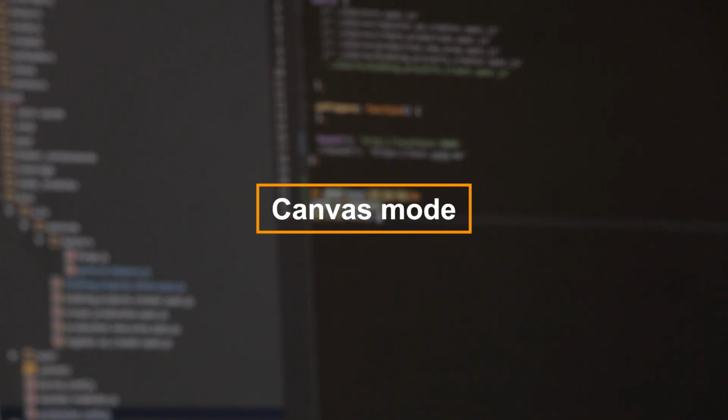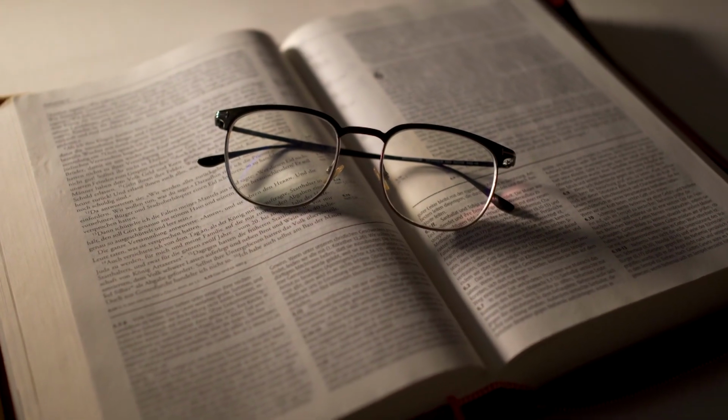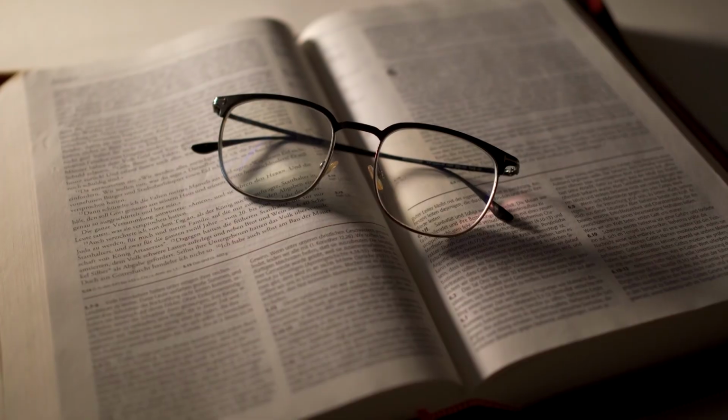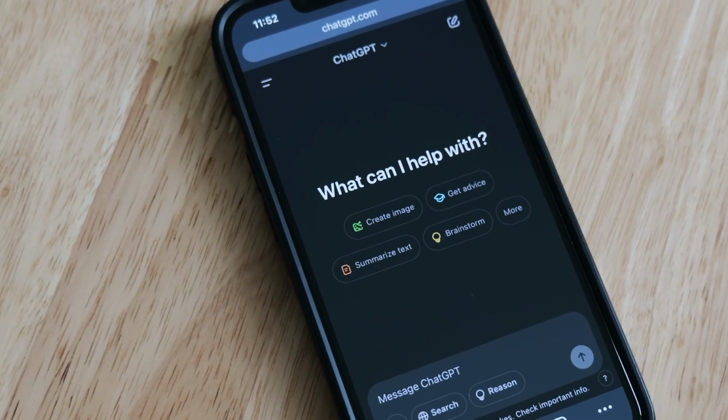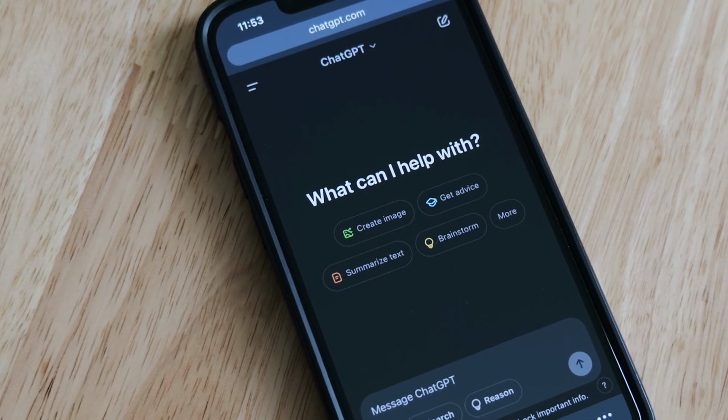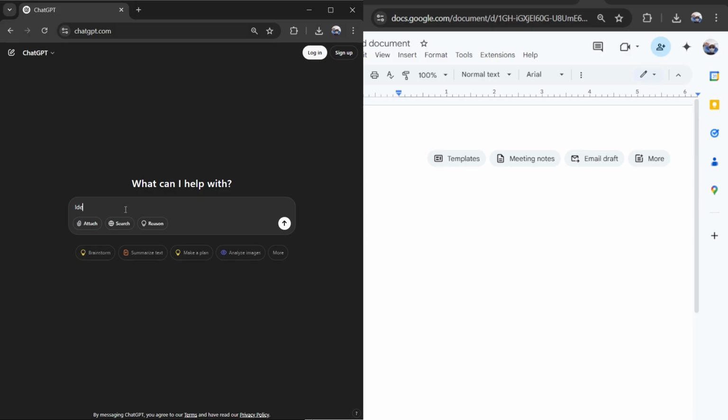And for those longer writing or coding projects, Canvas mode is your integrated forge. There was this time I was in the process of writing a newsletter. In order for me to put it together, I had to be able to use the tool in a way that allowed me to edit and ChatGPT to edit at exactly the same time. And the only way to do that in this tool is with Canvas. It puts the chat AI right next to your document.